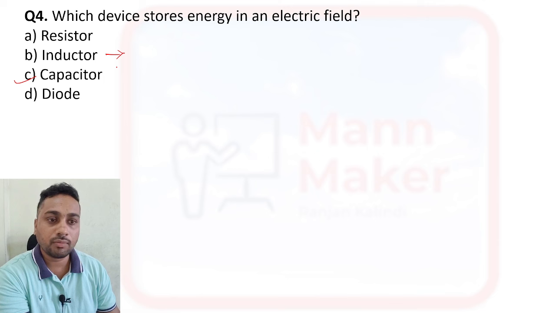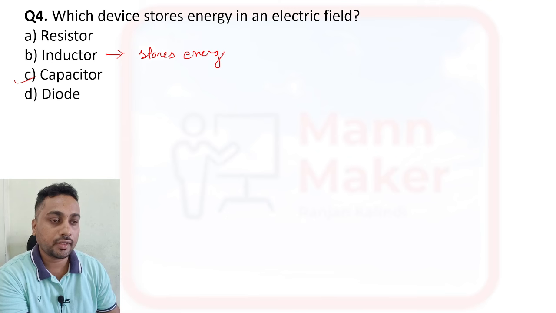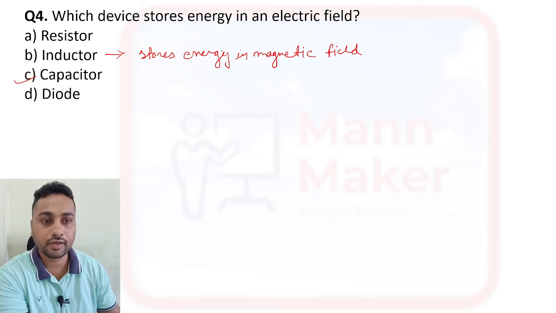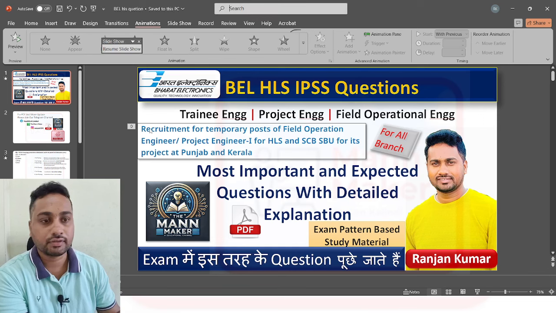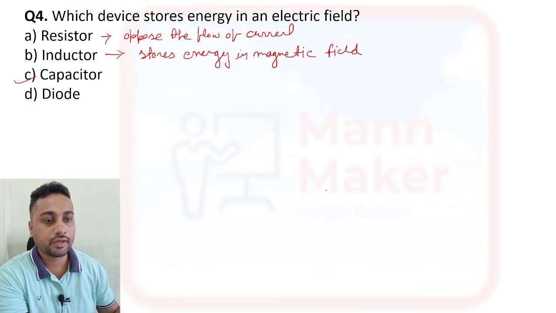Okay, if you talk about an inductor, an inductor will store energy in a magnetic field. All right, resistor means what? Resistor will oppose the flow of current in a circuit. Okay, then we have diode.